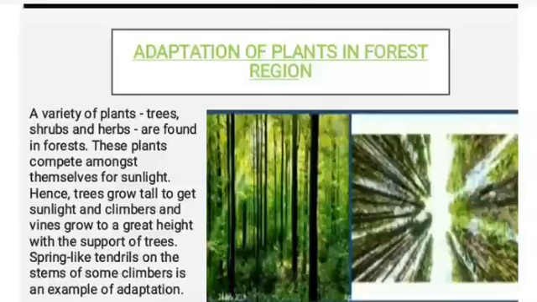So in this chapter, today we learnt about four adaptations of plants: adaptation in aquatic, adaptation in desert regions, adaptation in snowy regions, and last is adaptation in the forest region. And further information of this chapter we will do in our next period.